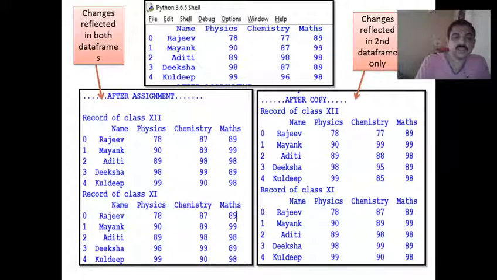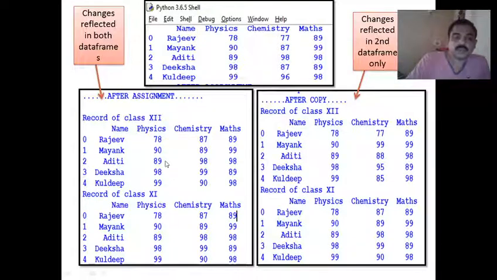So after assignment, one data frame is assigned to another. What happened is you see the changes reflected in both the data frames. I am displaying both. Here we have created a data frame, assigned the value of one data frame to another, and now displayed both.